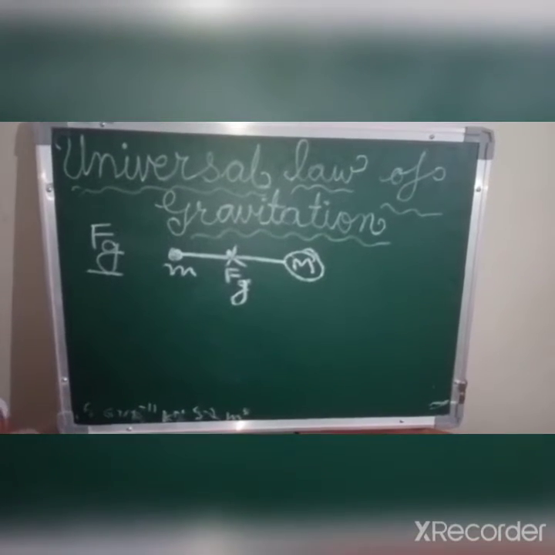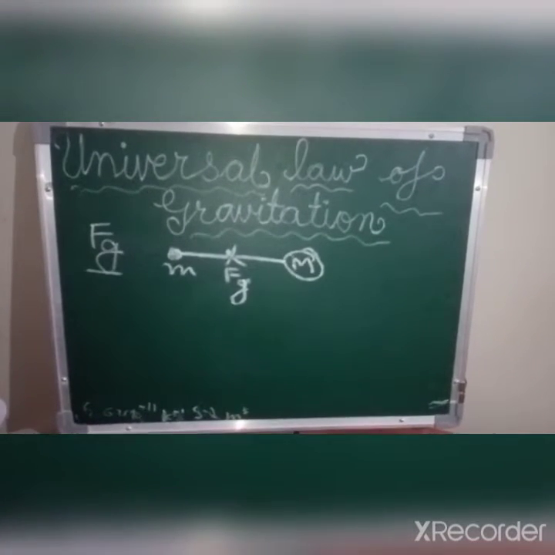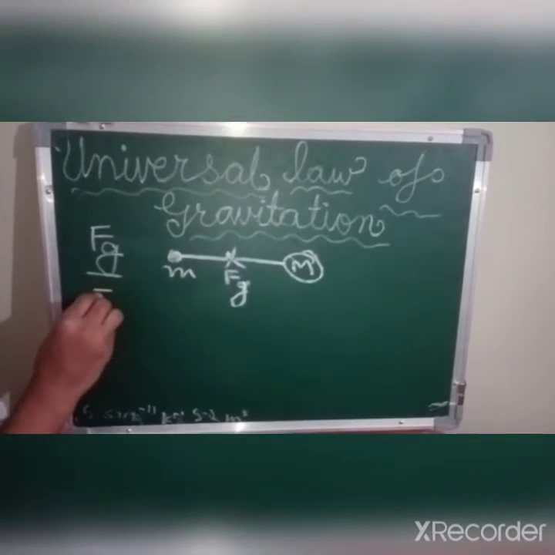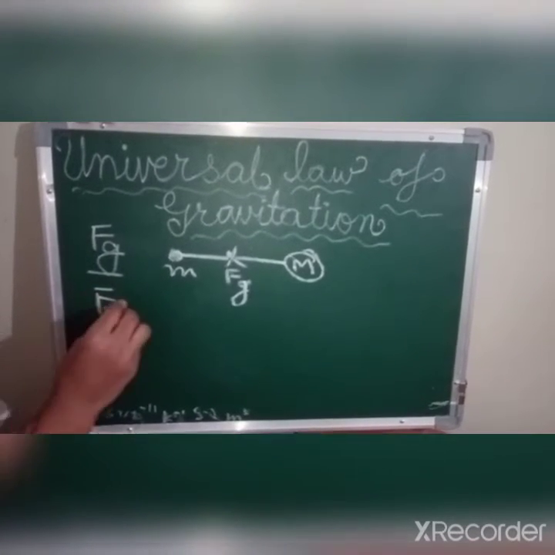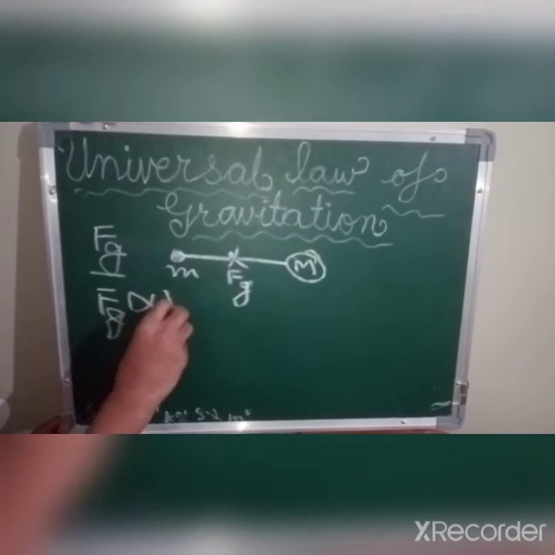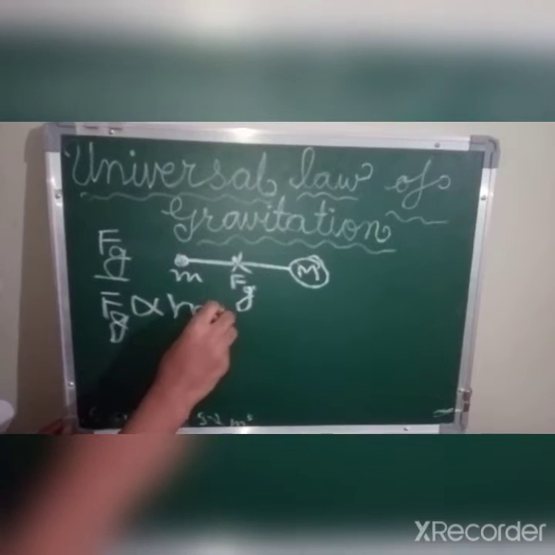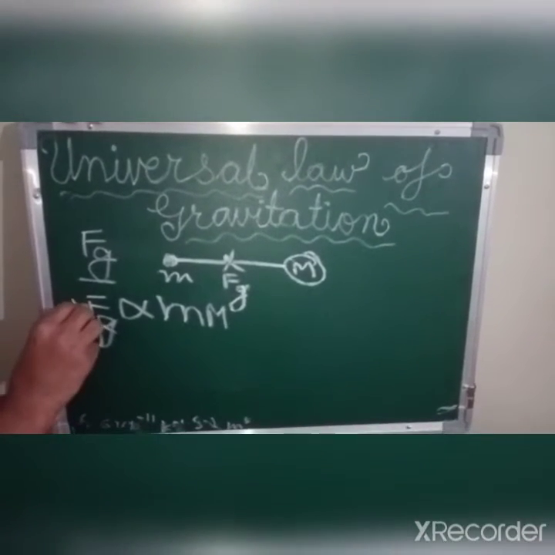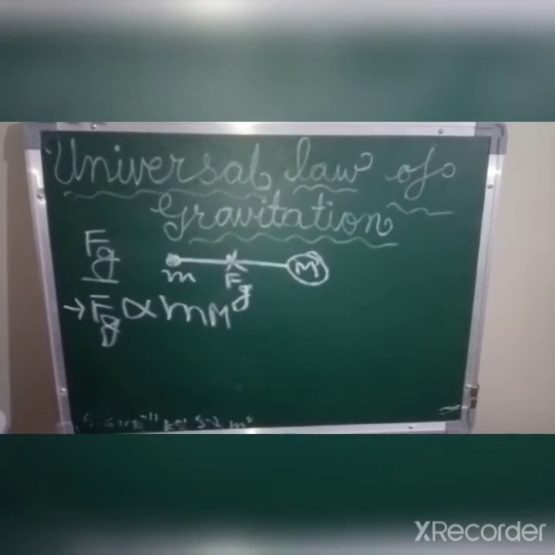So after a lot of research, scientists found out that this gravitational force, that is Fg, is directly proportional to the mass of the two bodies. So this was the first expression that was found out by scientists.